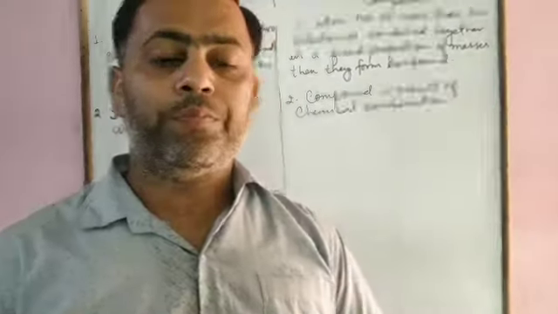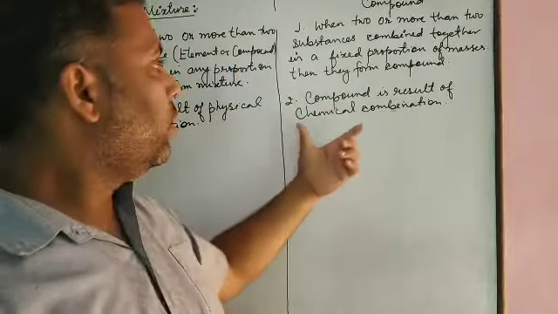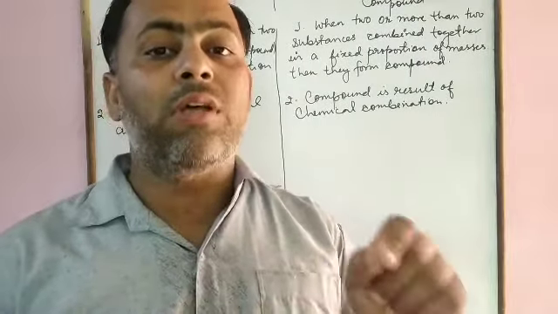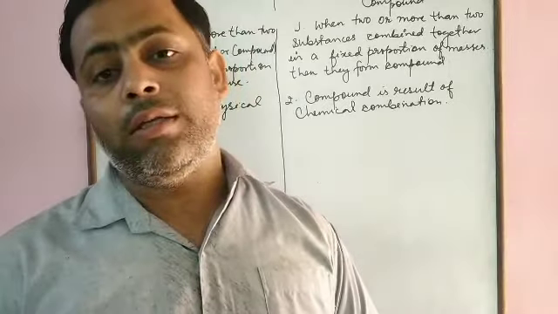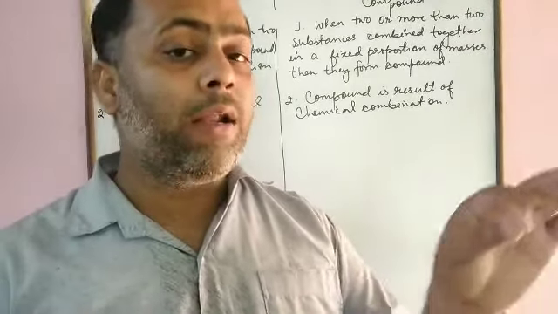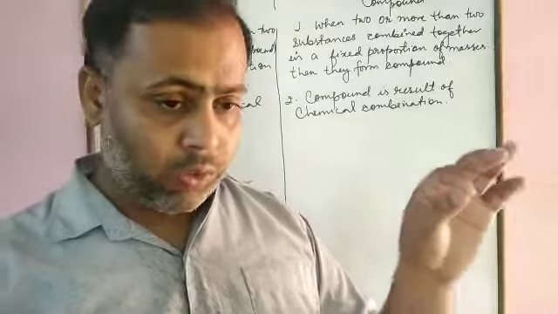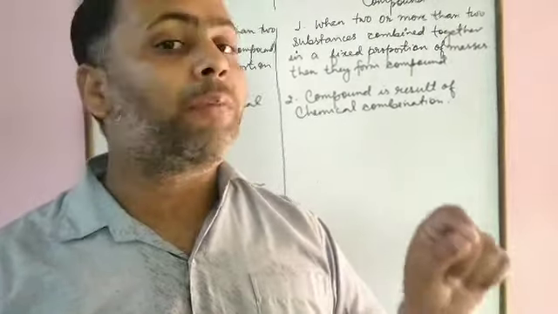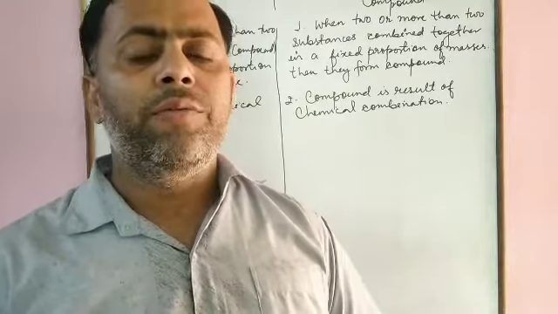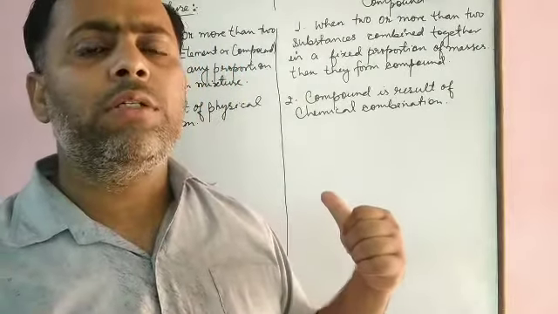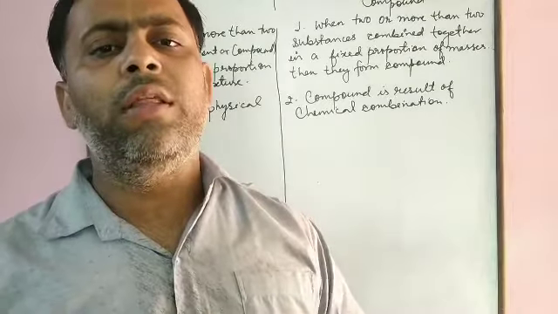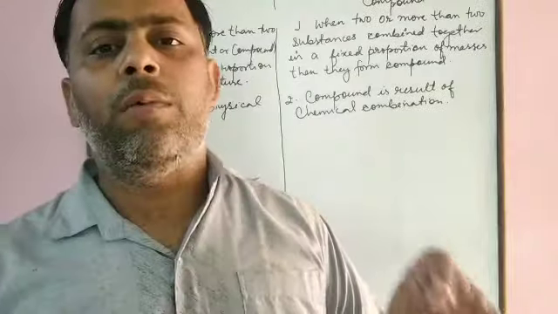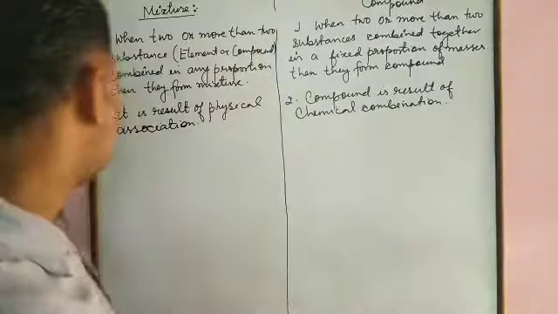So the next one, in case of compound, when we heat iron chunks with sulfur powder, then if we bring a magnet near that, it is not going to attract. It means it will not retain its magnetic property. What we got is that during formation of mixtures, the individual components retain their property, whereas during formation of compound, the individual components do not retain their property.